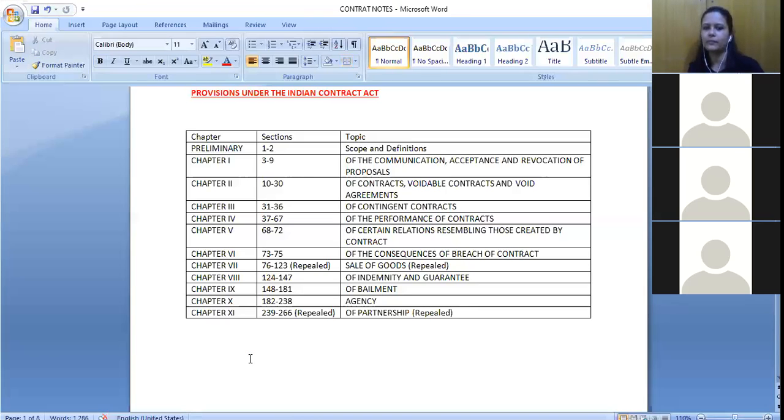Ma'am, so now it is applicable for J&K and Ladakh, ma'am? Yeah, it is applicable. So in any case, you are reading a legislation and you are not sure whether it's applicable or not, you can just refer to this particular legislation. In this legislation there are two different schedules where they have mentioned what all legislations will now be applicable to the state of Jammu and Kashmir and what all were not applicable previously.